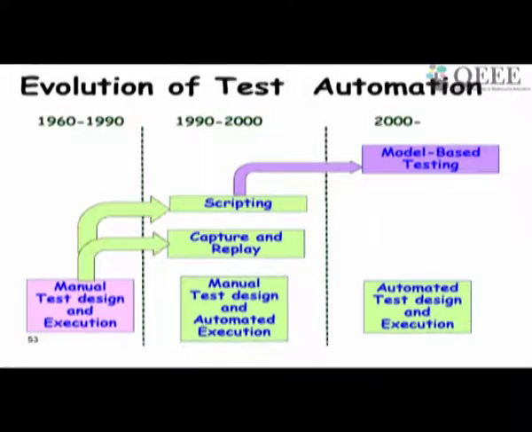So here the idea is that once you enter some values, the tool captures those values, and also it captures the result produced. If you said that the result is correct, it will remember what the correct result was. Then next time you want to run the same test case, you just ask the tool to run all those test cases. It will automatically input those values and also check the output. But the problem here is that the first time the tester has to give the values manually. The other times it will replay it.